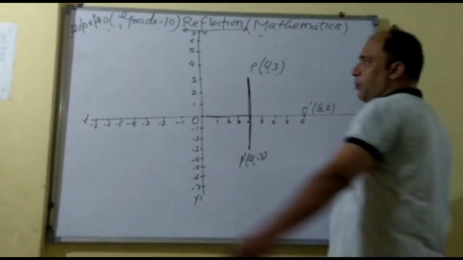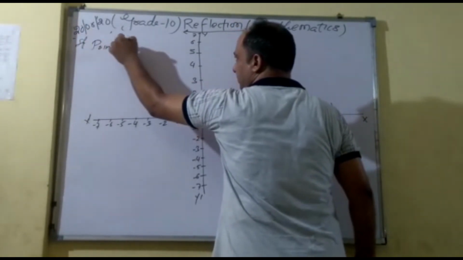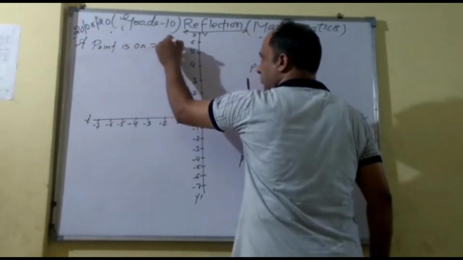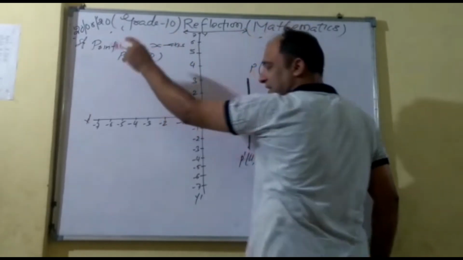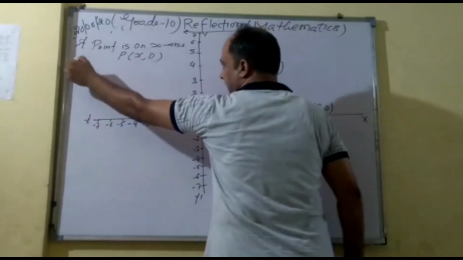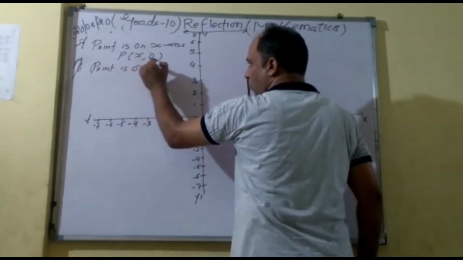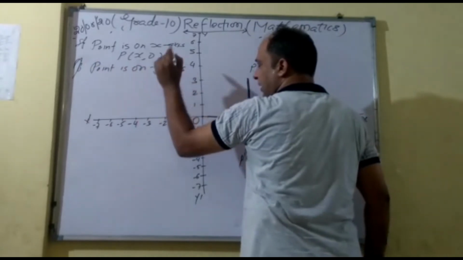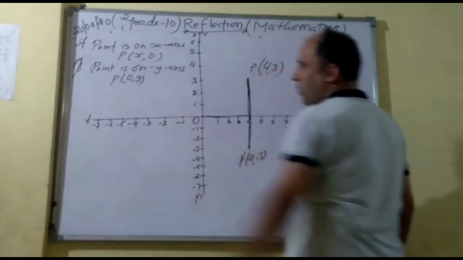One more thing: this point is on which axis? X-axis. Remember this point. If I say a point is on the x-axis, what is the meaning of this? The point is (x, 0), where x is any integer. If I say a point is on the y-axis, what does it mean? It means your point is (0, y).